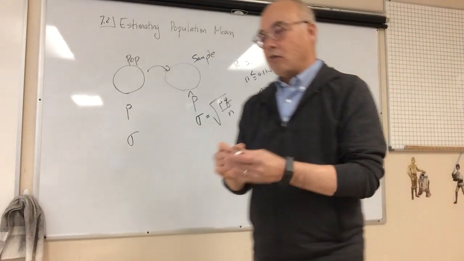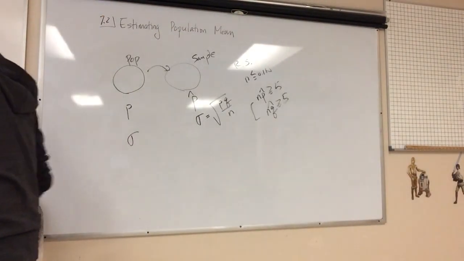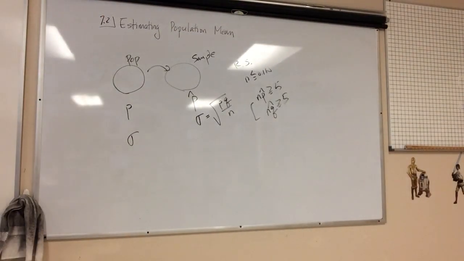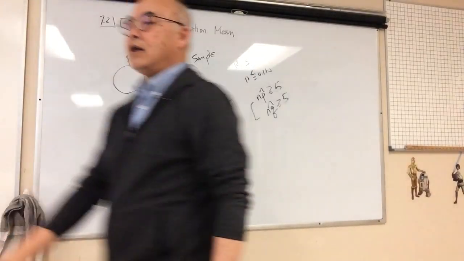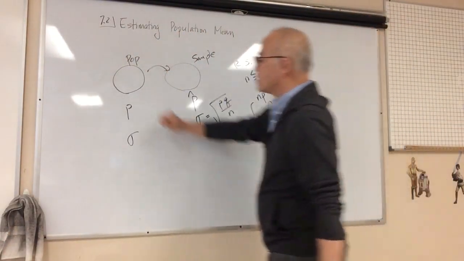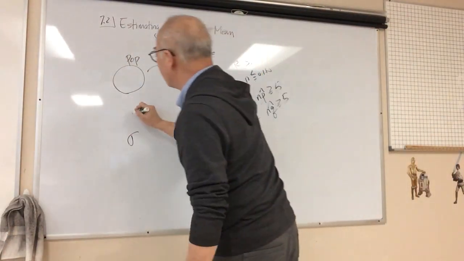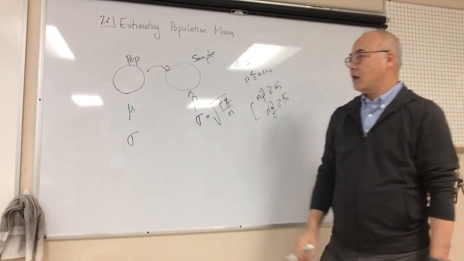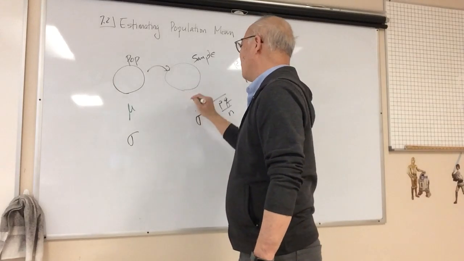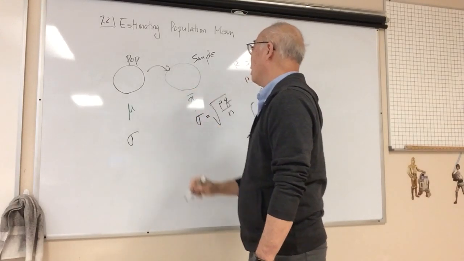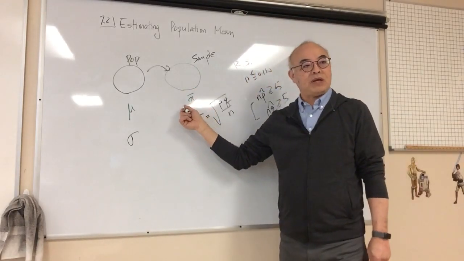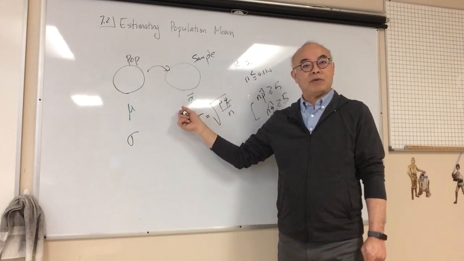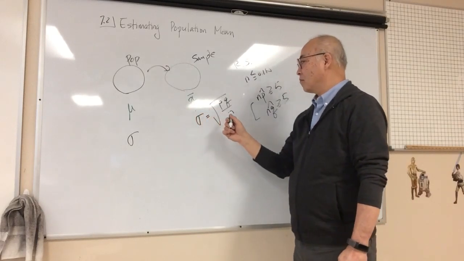Okay. So, for the mean, we're going to have just about the same thing. For the mean, it's no longer going to be this. It is this. And over here, instead of p hat, we're going to get an x bar, the sample mean.